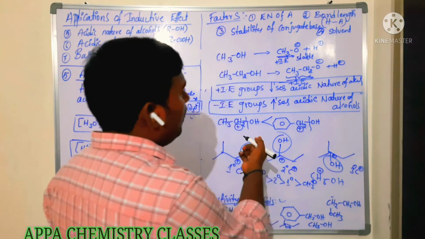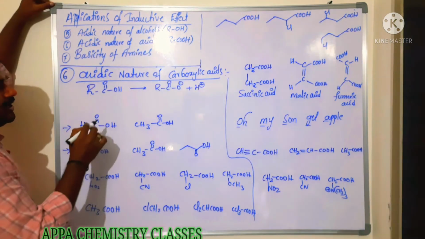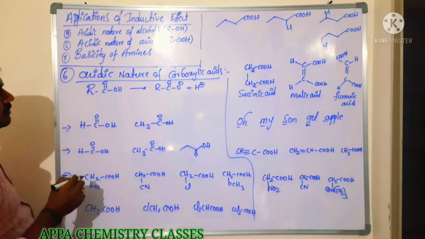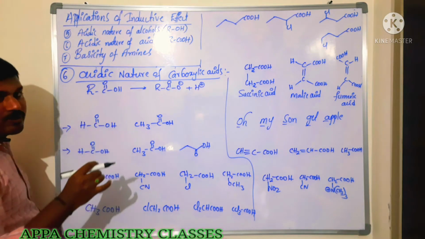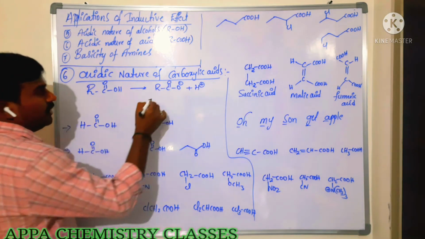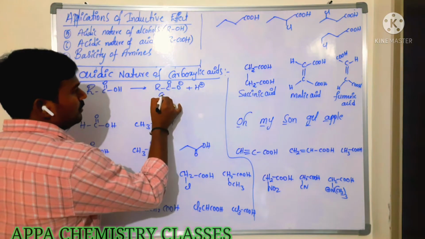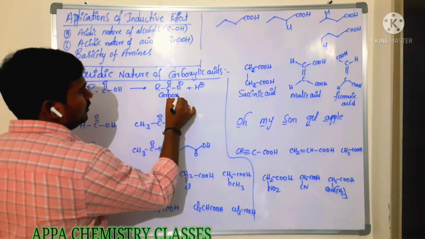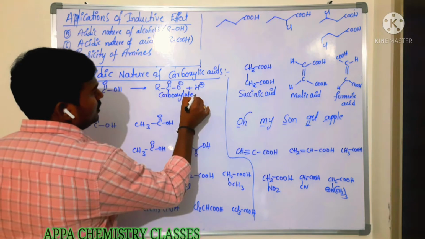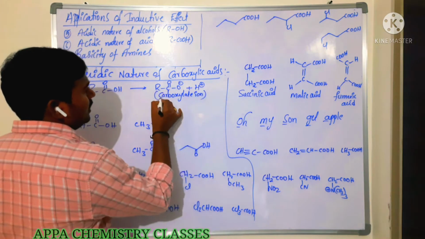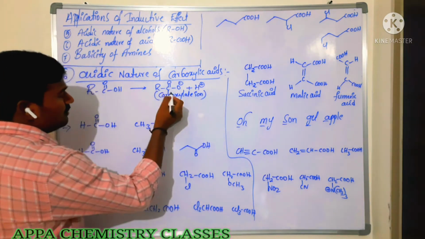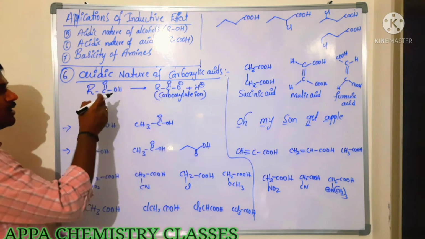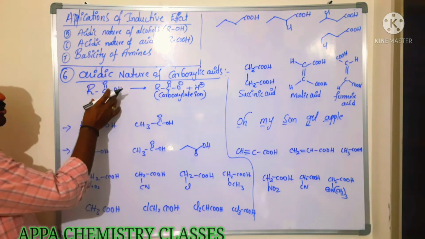That is the acidic nature of alcohols. Next, acidic nature of carboxylic acid. The acidic nature of carboxylic acid mainly depends on the stability of carboxylate ion. If the stability of carboxylate ion is more, then the acid is said to be more acidic.